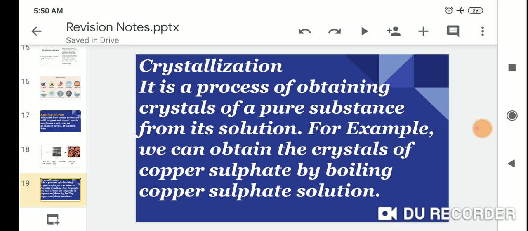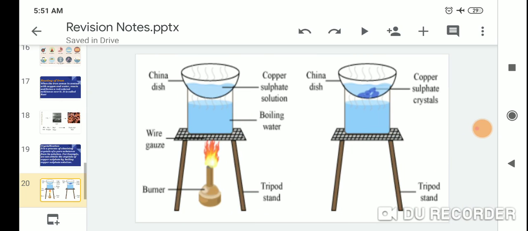Crystallization is the process of obtaining crystals of a pure substance from a solution. For example, we can obtain crystals of copper sulfate by boiling copper sulfate solution. This is the process of crystallization.